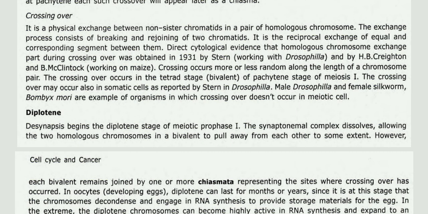The crossing over occurs in the tetrad stage, the bivalent or pachytene stage of meiosis 1. Crossing over may also occur in somatic cells, as reported by Stern in Drosophila. Male Drosophila and female silkworm Bombyx mori are examples of organisms in which crossing over does not occur in meiotic cells. So that's a peculiarity.